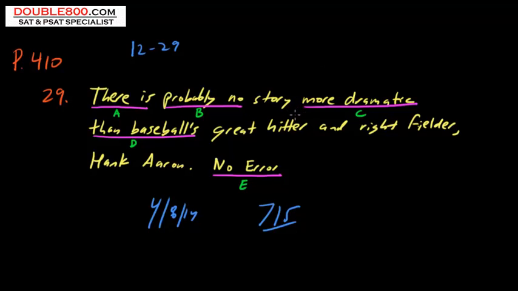So let's take a look. What are the items being compared? There is probably no story that's more dramatic. So you need to predict in your mind then another story, not a story that's more dramatic than baseball's great hitter. This should really jump out at you. I know if you're not looking for this rule, it's easy to overlook it, but anytime you see a comparative, whether it be more or an adjective that ends in ER, like taller or faster, you have to compare the same elements. A story must be compared to another story, not baseball's great hitter.